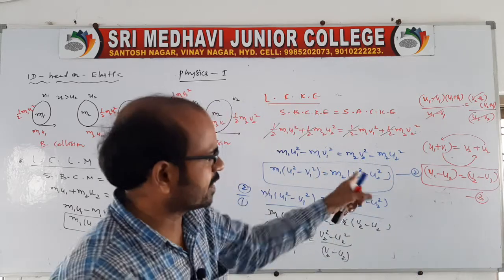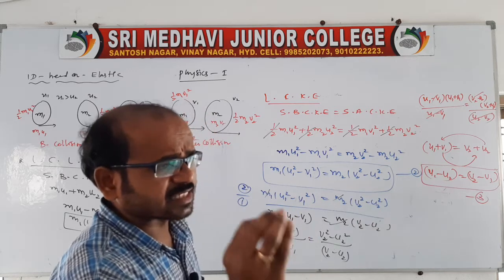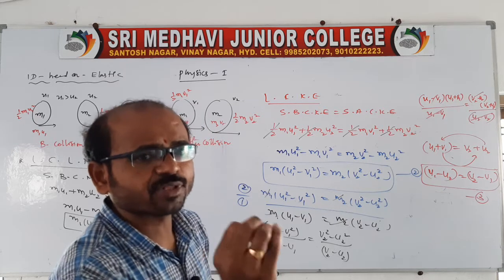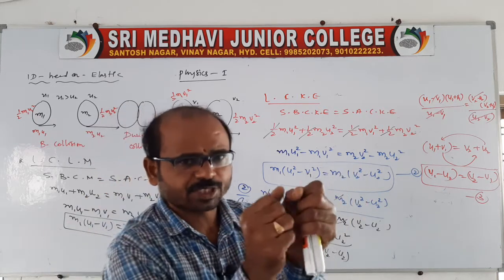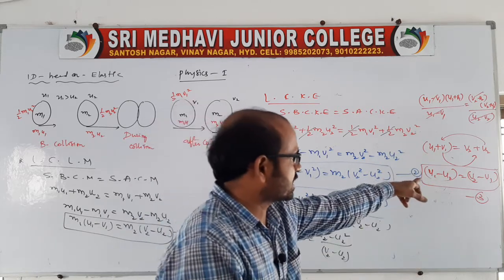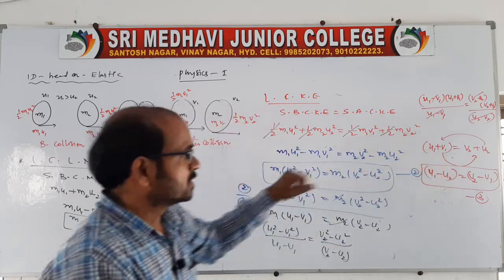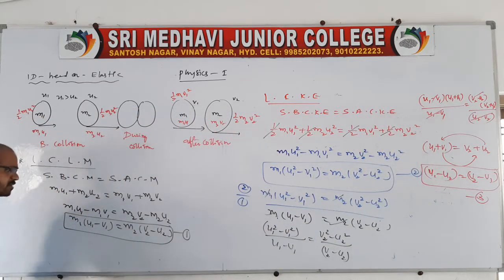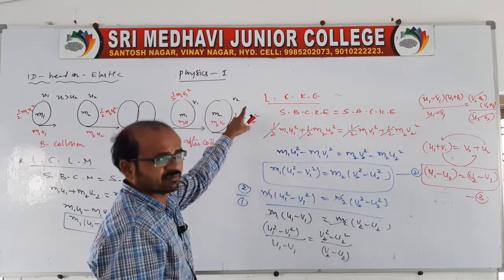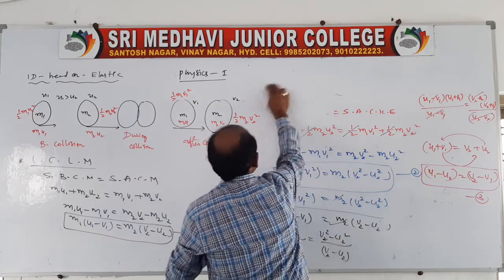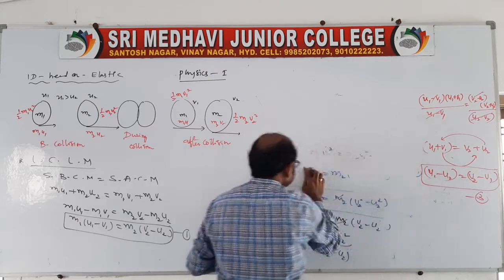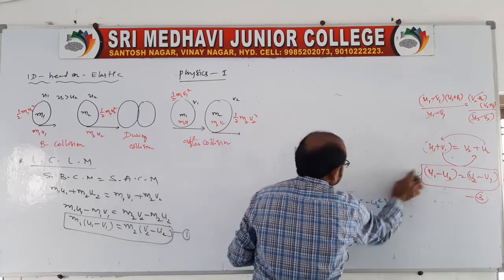There is a statement related to equation 3: the relative velocity of approach before the collision, because the two bodies are approaching, is equal to the relative velocity of separation after the collision. That is the statement for the third expression. Now let us continue from the third expression. Our aim is to derive the final velocities v1 and v2, in terms of masses.